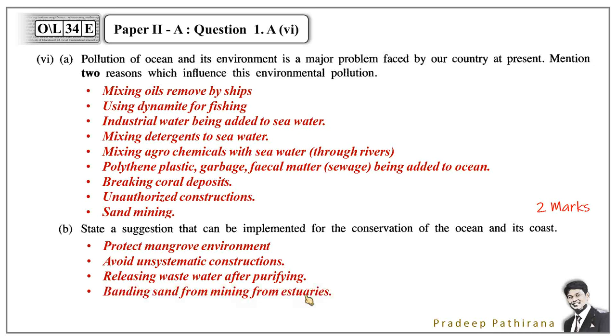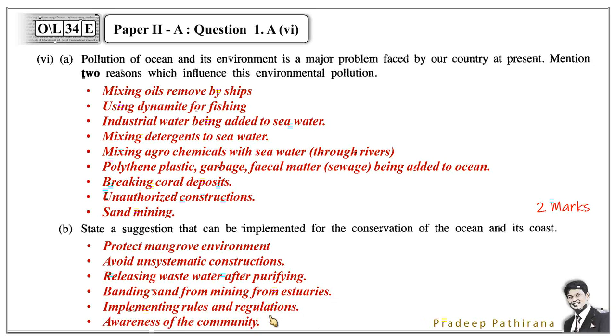Banning sand mining from estuaries. When sand mining takes place near the estuary, the size of the estuary will become bigger and it leads to coastal erosion. And implementing rules and regulations. Rules and regulations already exist, but implementation is a problem. And there should be actions taken to implement them to control the pollution and to conserve the ocean. Last one, awareness of the community.